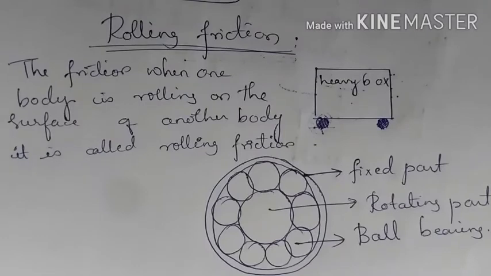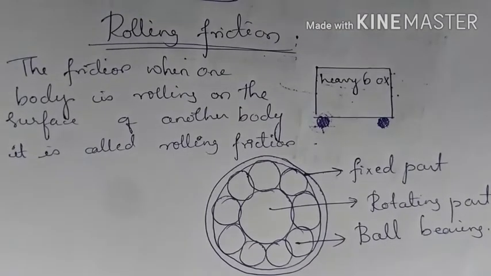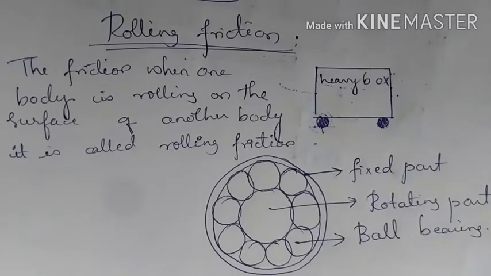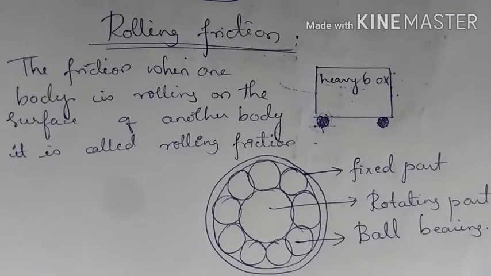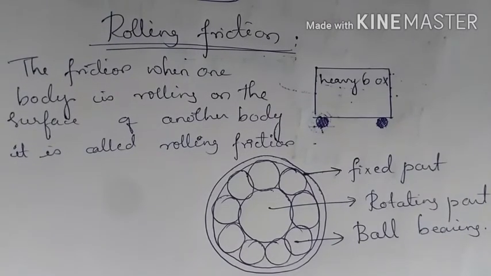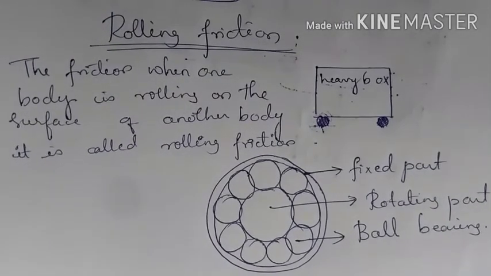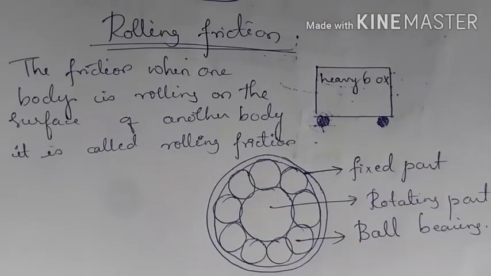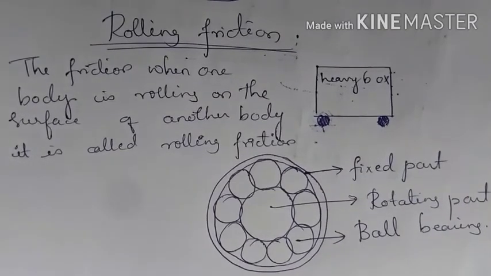So how do you reduce the friction? Friction between the various parts of a machine can be reduced by making the surfaces smooth by polishing them. If you polish the surface smoothly, then you can reduce the friction. You can also use lubricants.